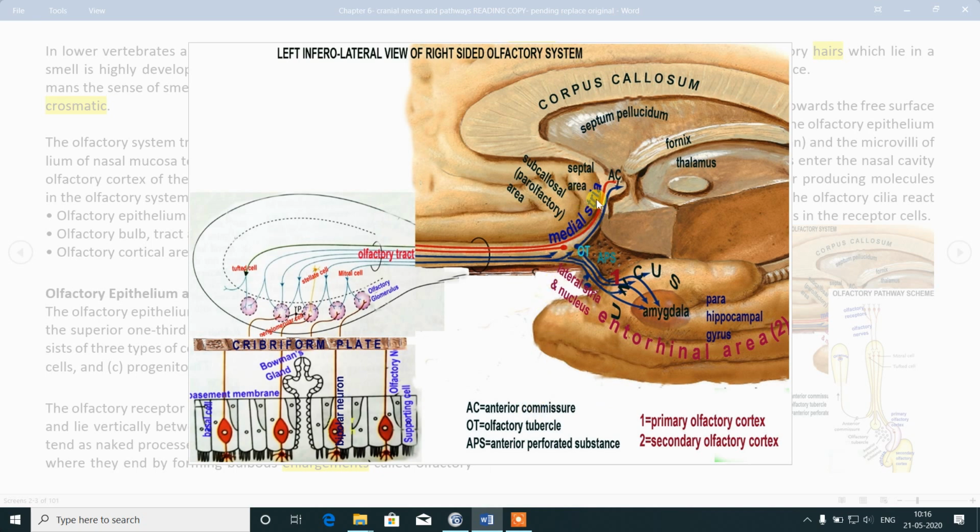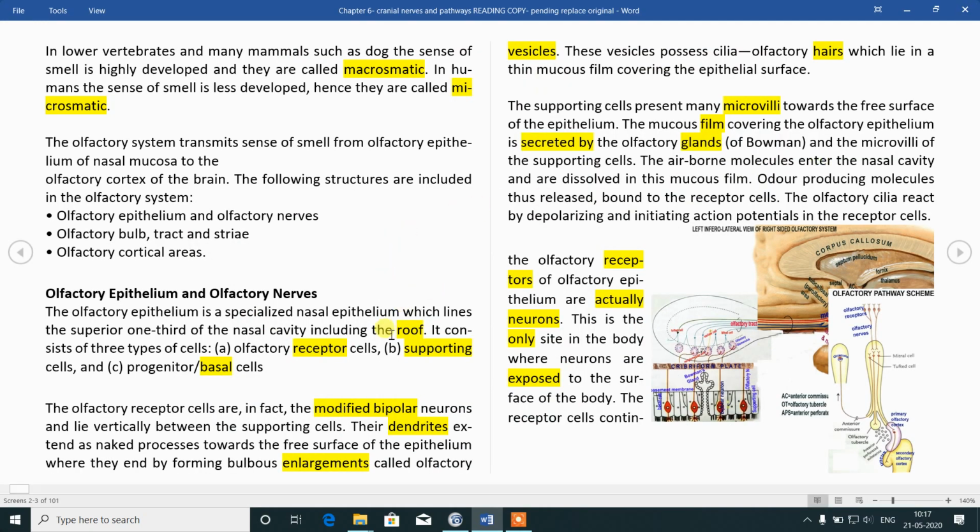So here the medial stria is related to the septum pellucidum. This is called lamina terminalis, and anterior to this we will have the septal area and subcallosal area. The callosal sulcus is lying here, so the subcallosal area and septal area are parts of the limbic system. So with this much background, we will proceed further.